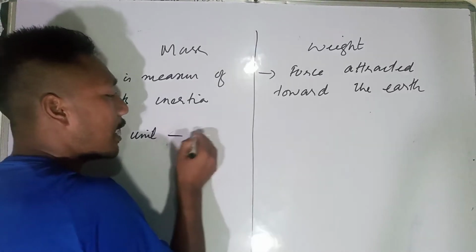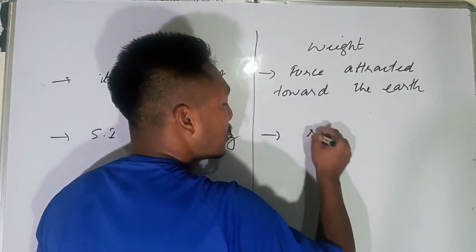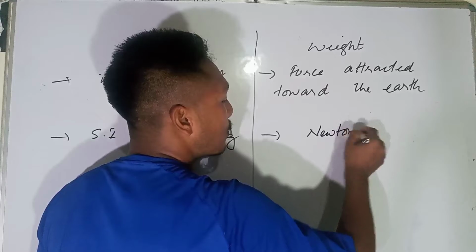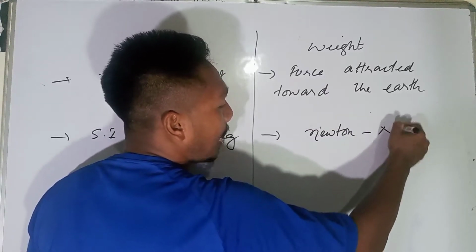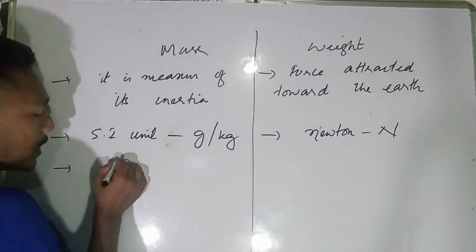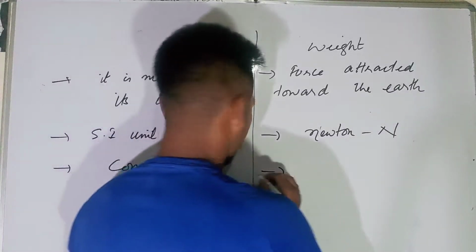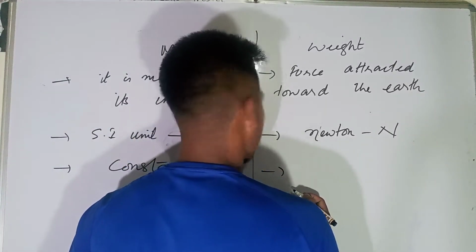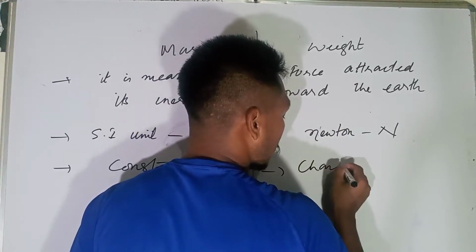SI unit of mass is generally a gram or kg, whereas the SI unit of weight is Newton. It is denoted by a capital N. Next, mass is constant, it remains the same, whereas weight changes from place to place.